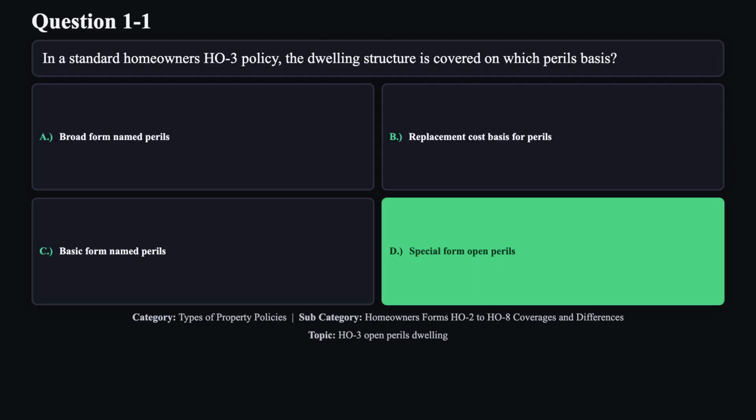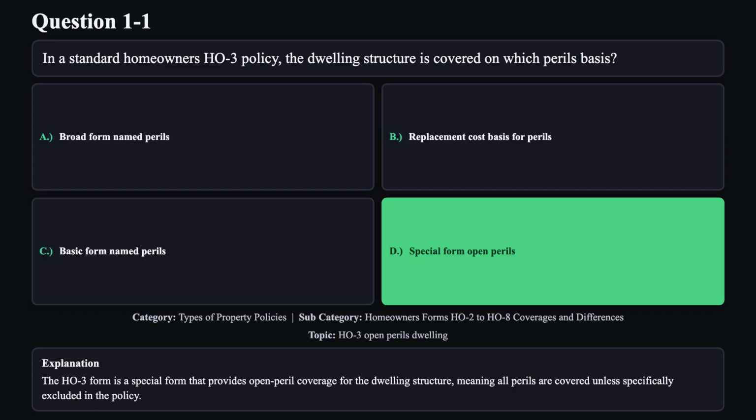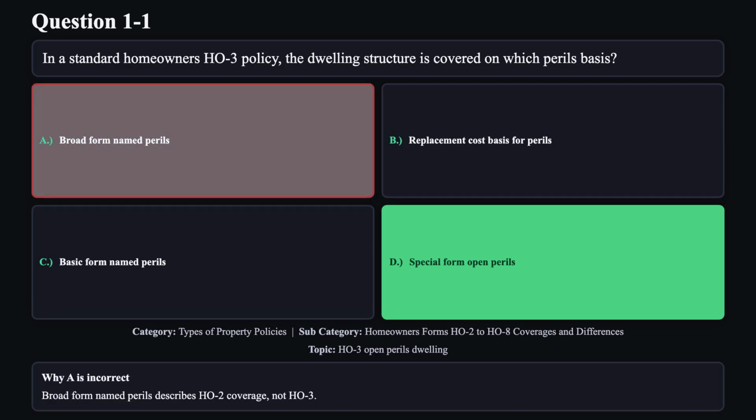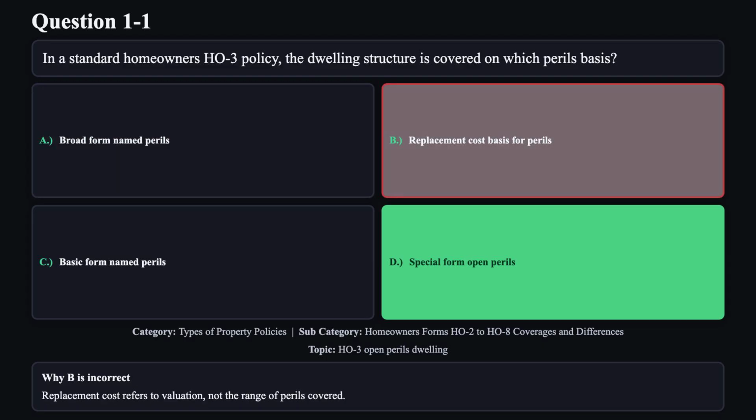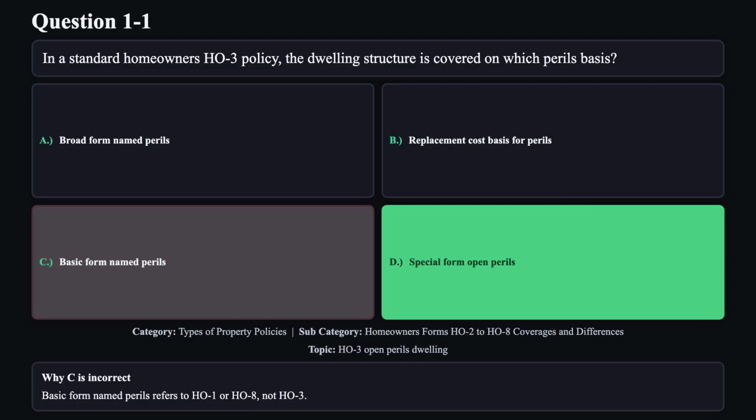The correct answer is D. The H03 form is a special form that provides open peril coverage for the dwelling structure, meaning all perils are covered unless specifically excluded in the policy. Reason A is not correct. Broad form named perils describes H02 coverage, not H03. Reason B is not correct. Replacement cost refers to valuation, not the range of perils covered. Reason C is not correct. Basic form named perils refers to H01 or H08, not H03.